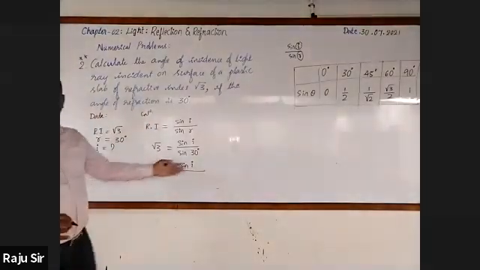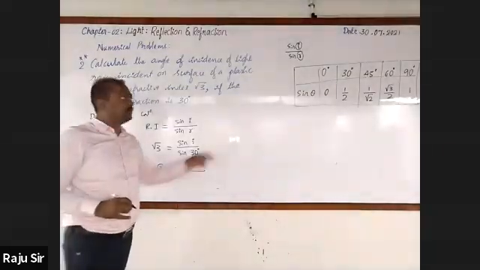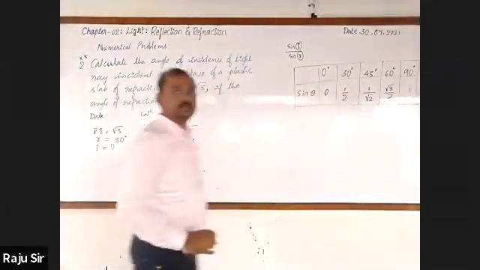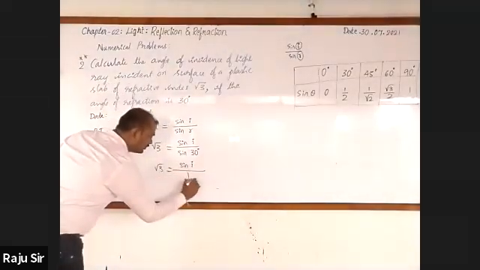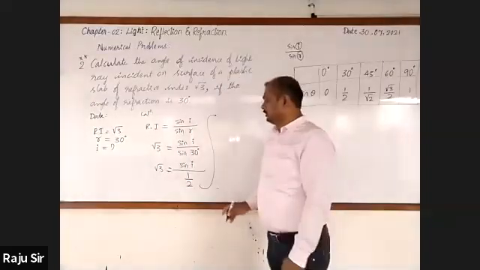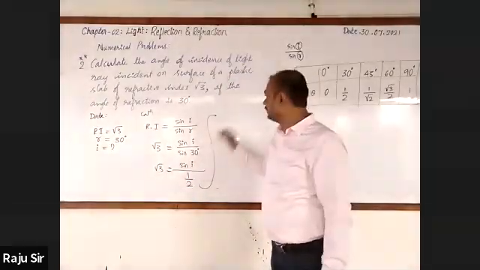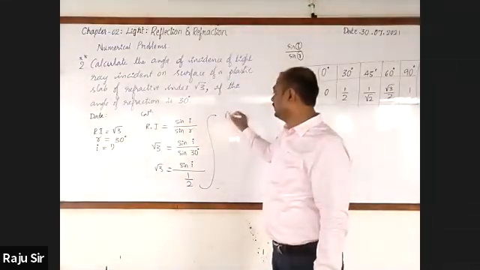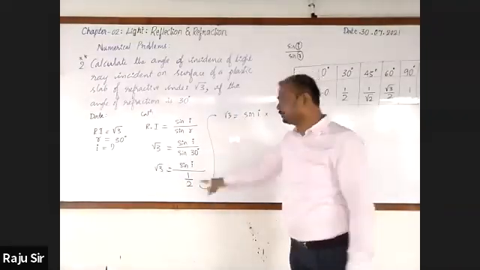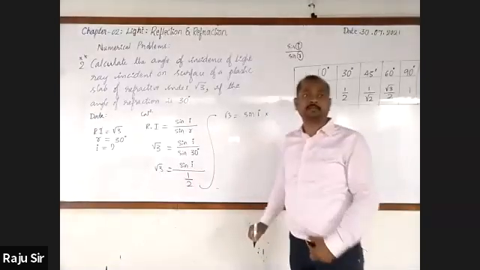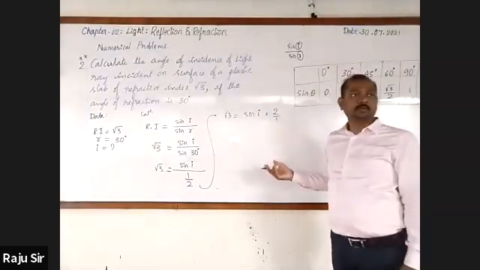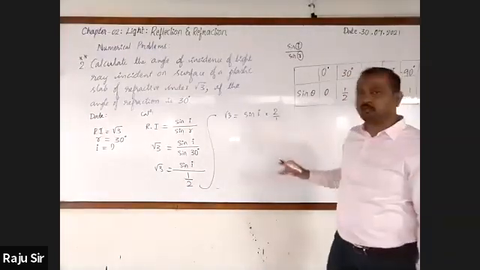What is sin 30 degree? 1 by 2. Right. Then you can write it as √3 is equal to sin I into, take the reciprocal of the denominator. 1 by 2 becomes 2 by 1, or just you may write 2 only.